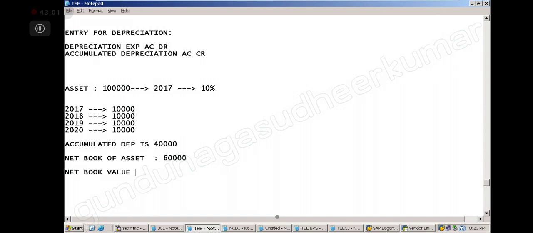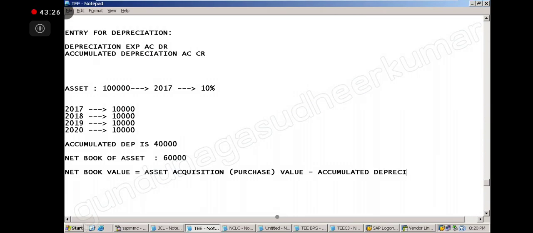Net book value is equal to the asset acquisition value. Acquisition means purchase value. In SAP, we use acquisition value, which is nothing but purchase value. Purchase value minus accumulated depreciation. Every year it is a depreciation expense, and the total we call the accumulated, so every year it will add.